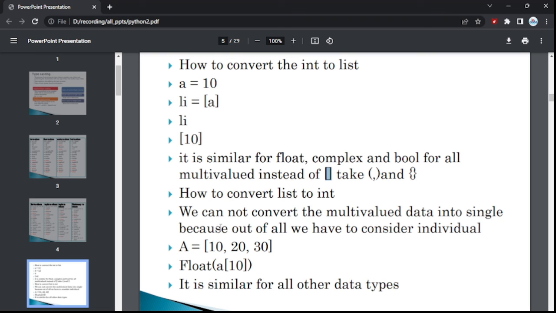Now, how to convert the list? Let's say this is how we are able to convert the list. And this is all about how we are able to convert one form of data to another form of data.